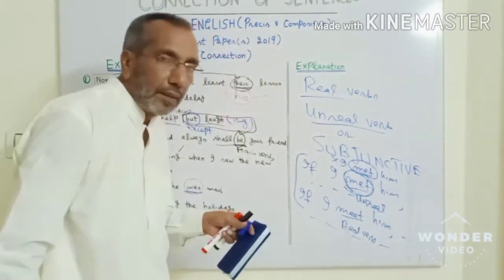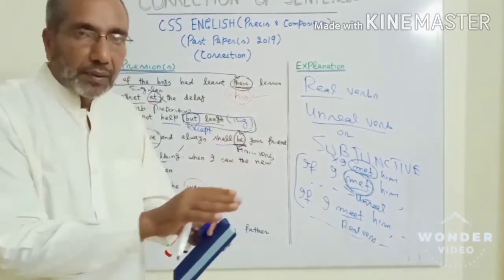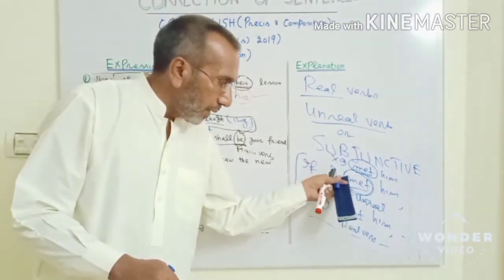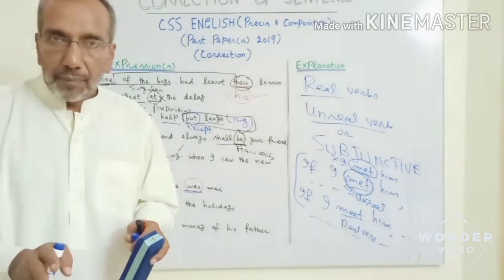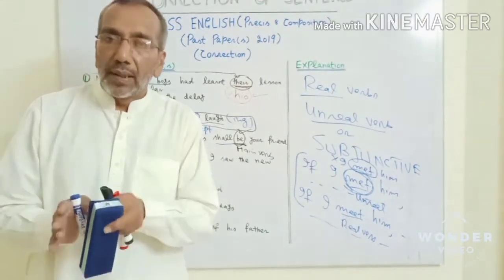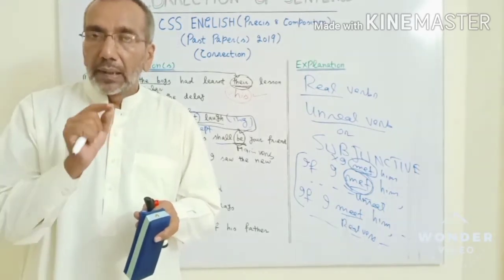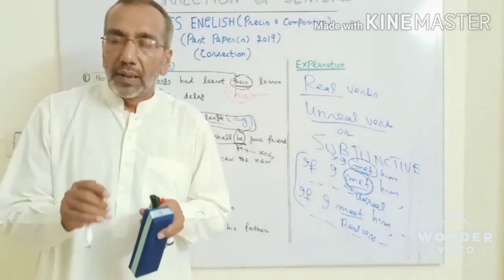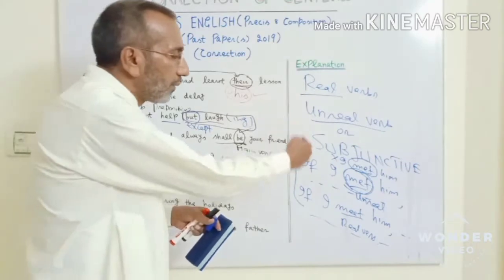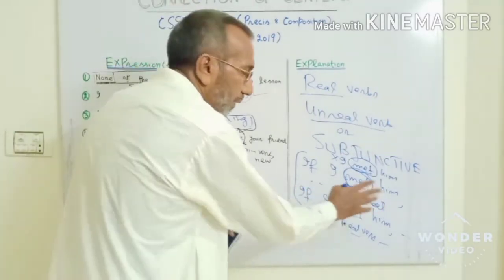How? Why? The reason is, we are not referring to the past in the real sense. We are talking in the present, right? But the verb apparently gives the impression of the past. The meaning is the same. Suppose you say, "if I found his email," or "if I find his email," both have the same meaning. But "if I found" is unreal, and "if I find" is real. Now the question pops up, then what is the difference between these two expressions? Suppose, "if I met him" practically means "if I meet him." Then what is the difference?